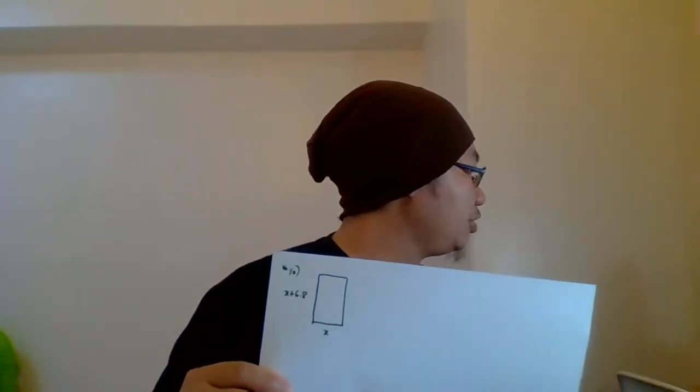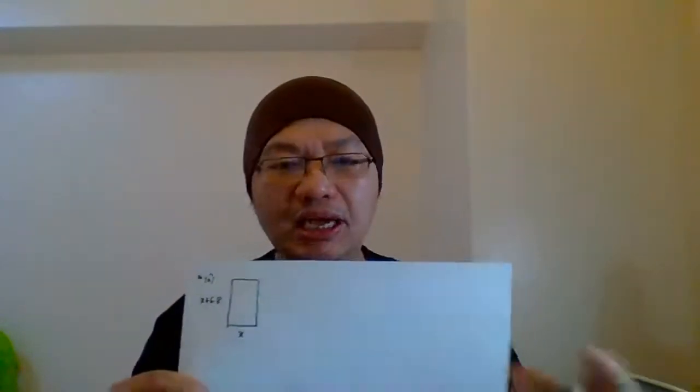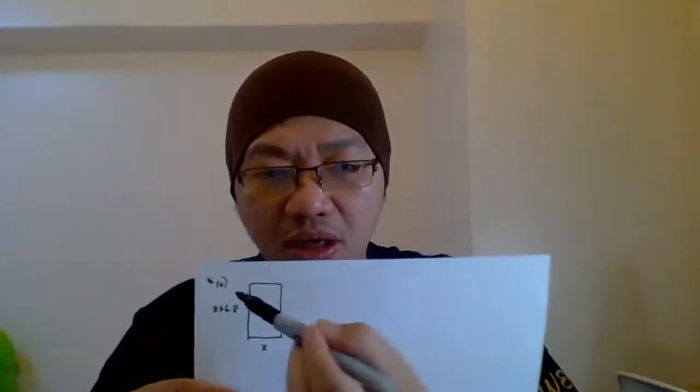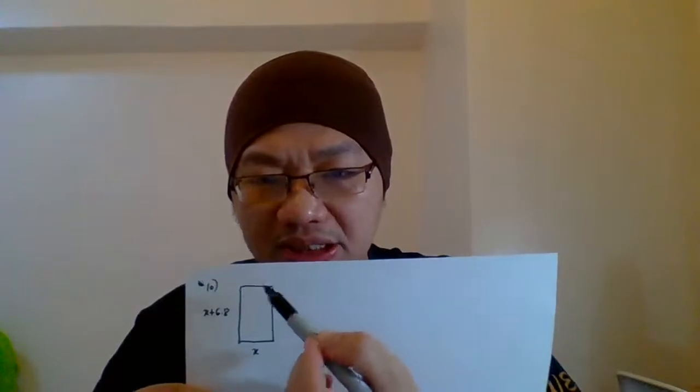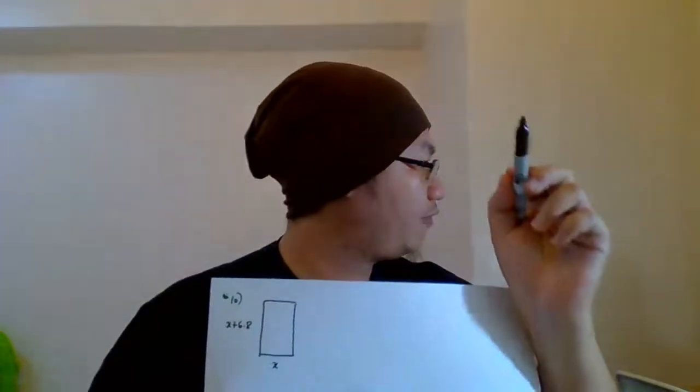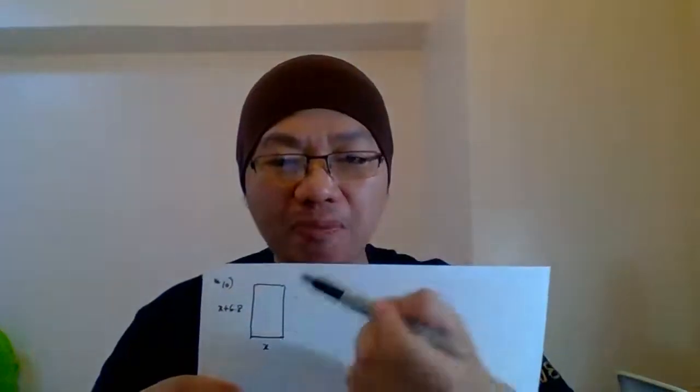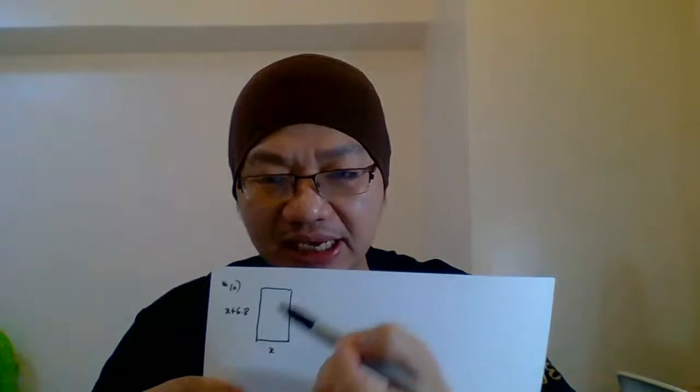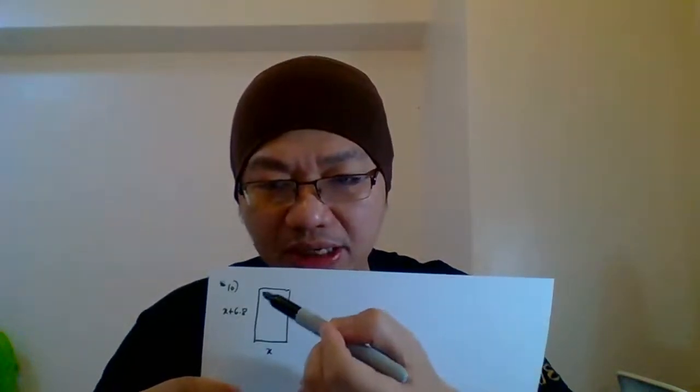is 100 unit. What is meant by opposite vertex? Opposite vertex means, this is what we call a vertex, the corners. We've got 4 vertices here: 1, 2, 3, 4. Each vertex that faces another is opposite to it. That means this vertex and this vertex are opposite each other. Not this and this, but this one and this one, or this one and this one. I label it, maybe you guys didn't understand.